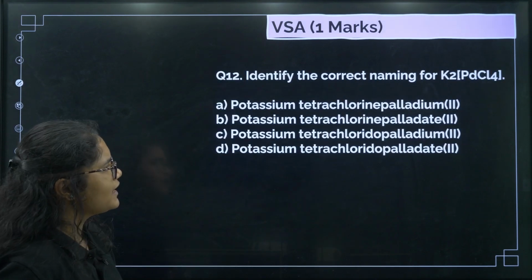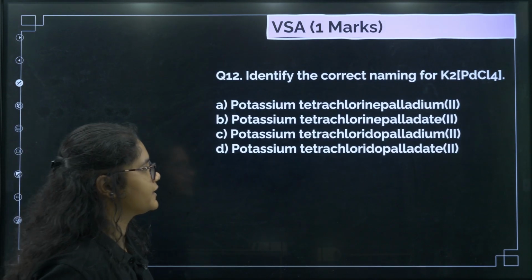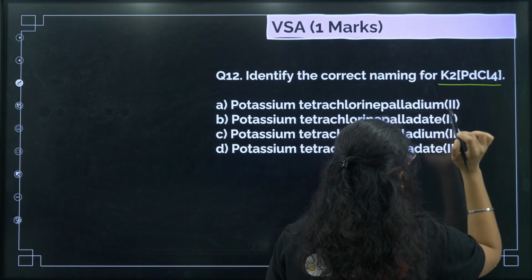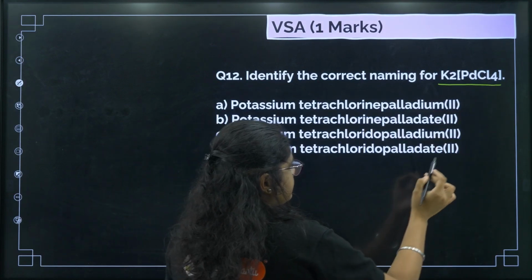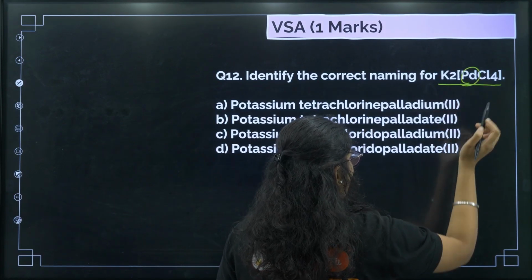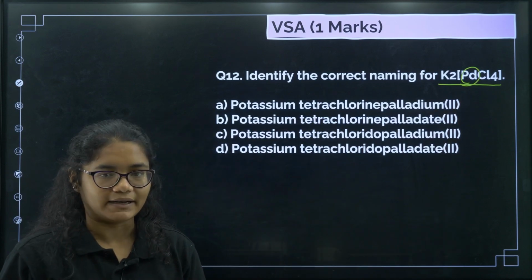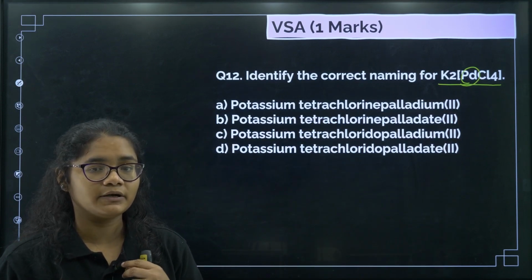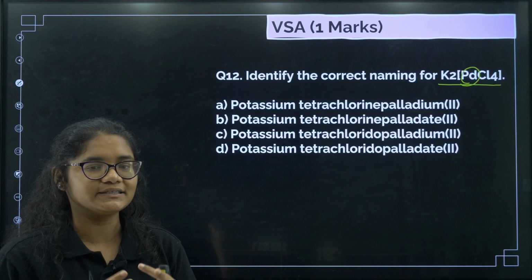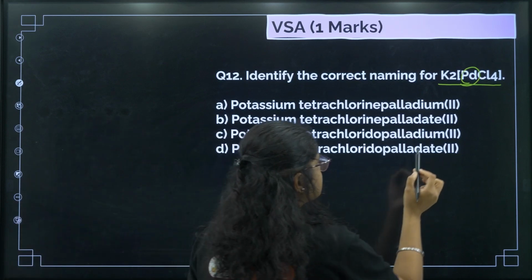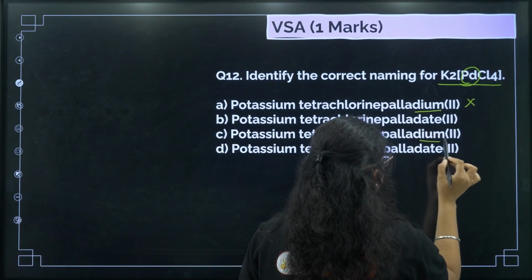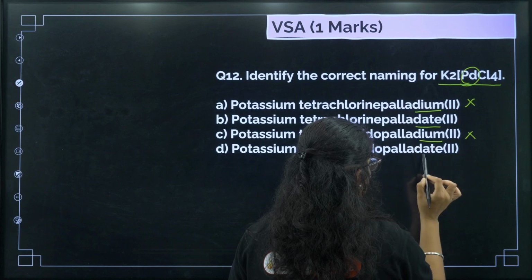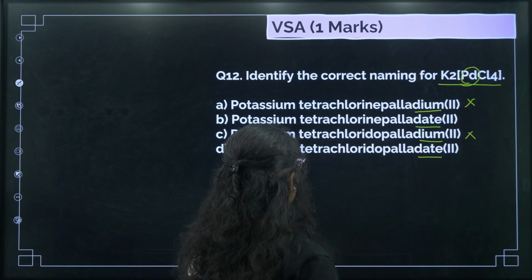Next, identify the correct naming of K2PdCl4. So first of all, if you see, palladium is a part of the anion and the name of the metal in the anion ends with what? ATE. The suffix used is ATE. So if you see here there is EM, here there is EM, eliminate these two options. Here ATE, here ATE, that can be the answer.